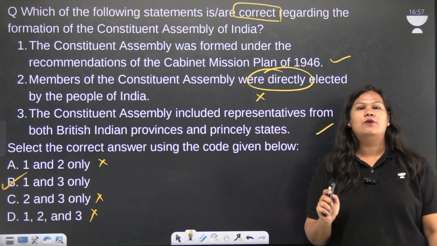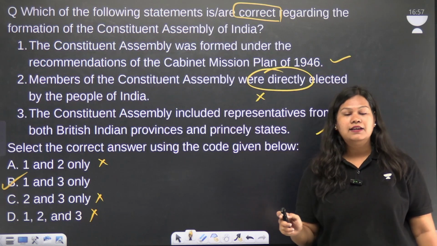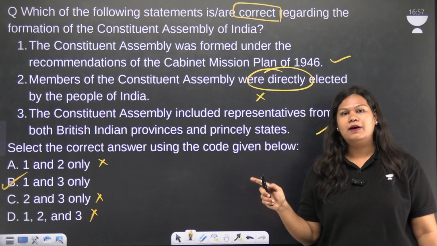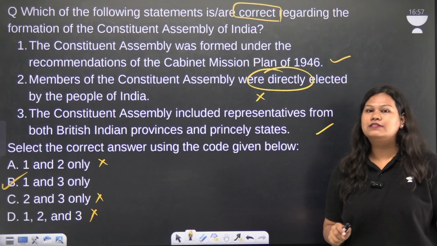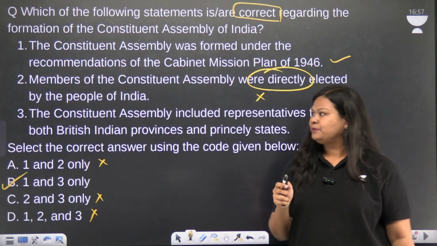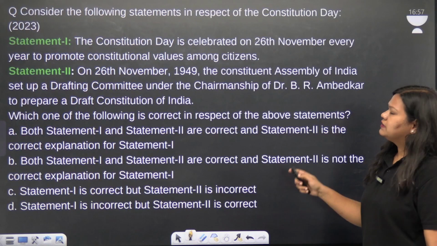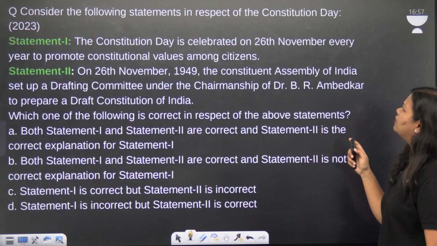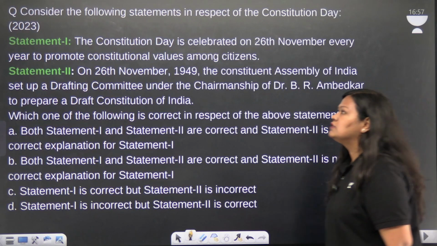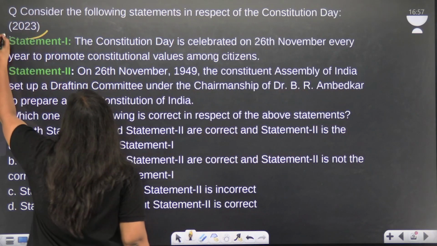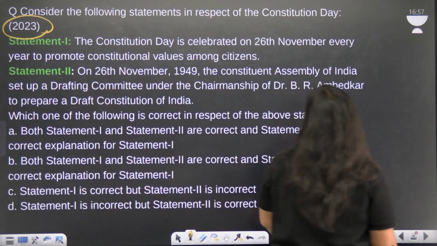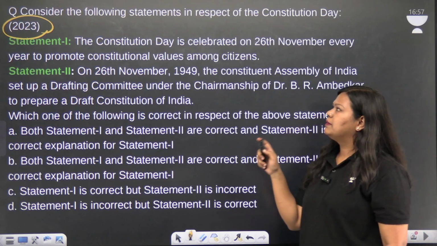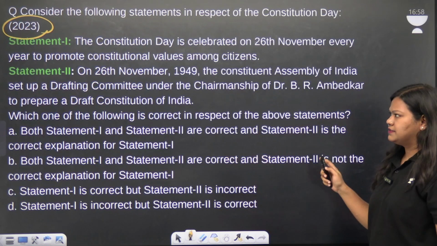Hopefully you are keeping the score of the number of questions that you have answered right. The score will be out of 5 only, even though I'll give you 6 questions in this one, because the last question you need to answer by yourself and tell me in the comment section. Now, this is question number 5: consider the following statements in respect of the Constitution Day. This is also a PYQ. It was asked in the year 2023.